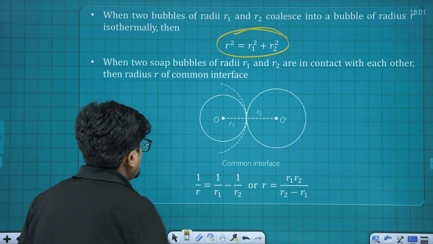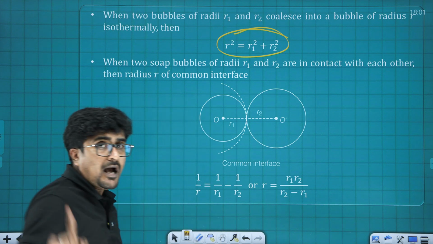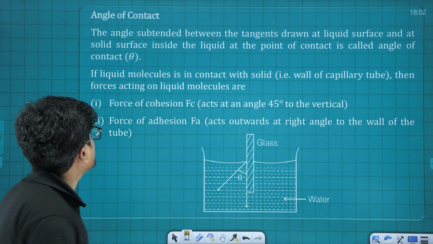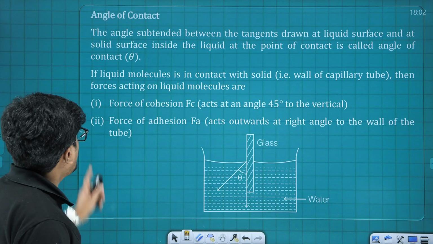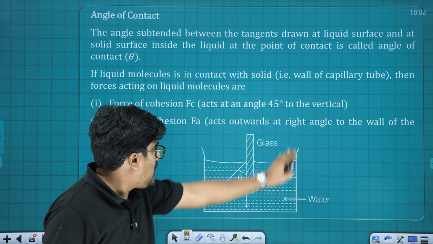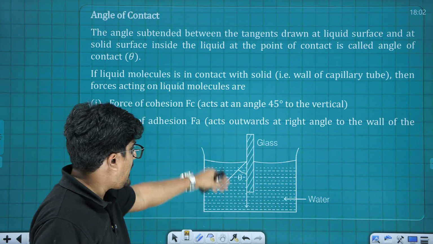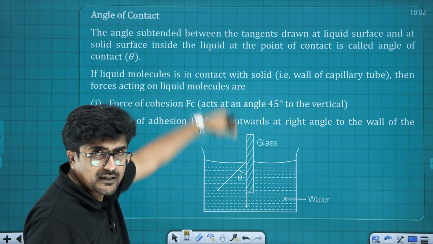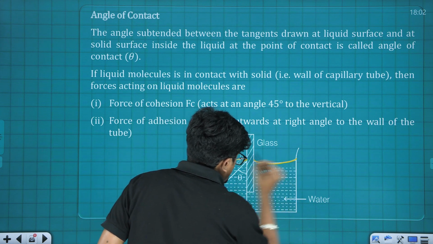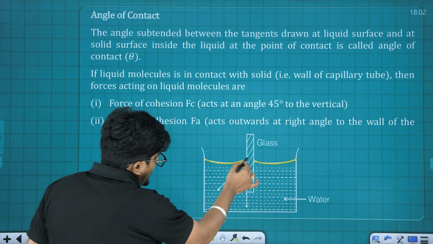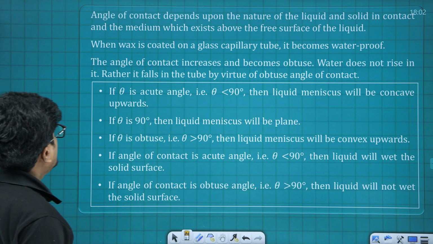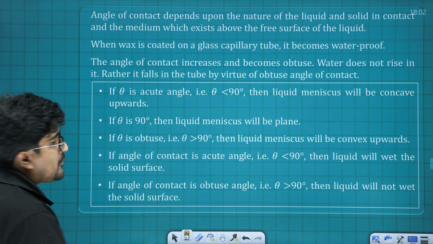And the next one is the common interface radius. There 1 by r is going to be 1 by r1 plus 1 by r2, or it can also be written as r is equal to r1 r2 divided by r1 plus r2. Next one is angle of contact. For example, here we have a container in which we have water and glass is dipped, and we are trying to pull it in the upward direction. So definitely there you can see a shape in the surface of the liquid like this. If I draw a tangent in this way, this particular angle is known as angle of contact.